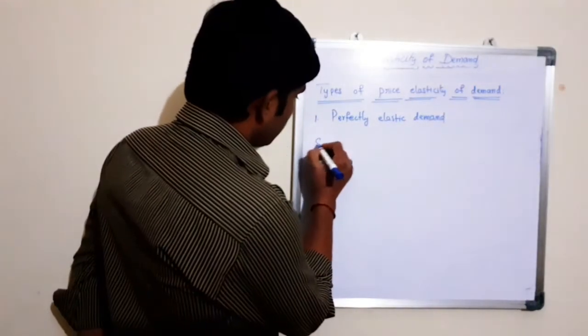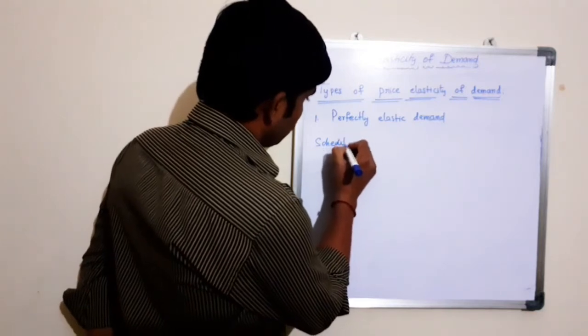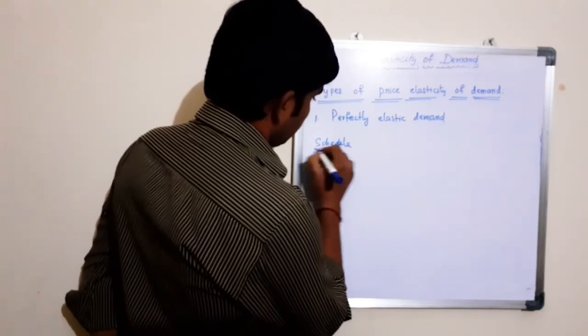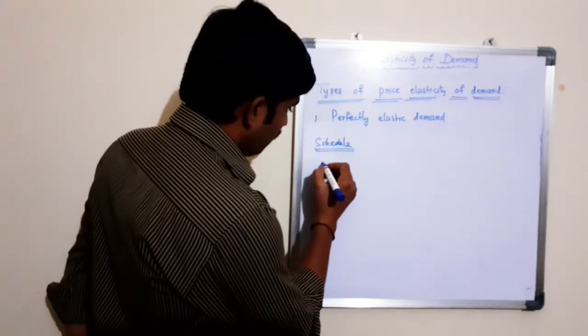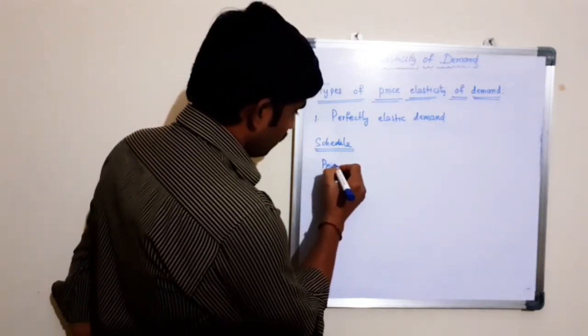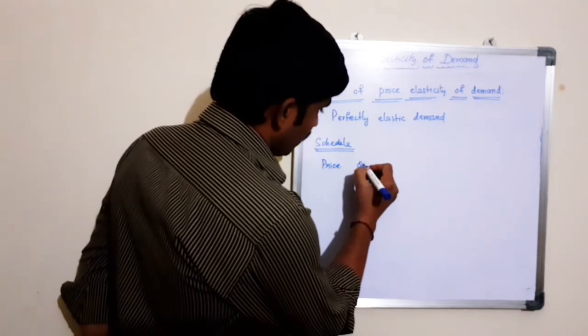Here, the schedule for perfectly elastic demand shows the price of the product and the quantity.